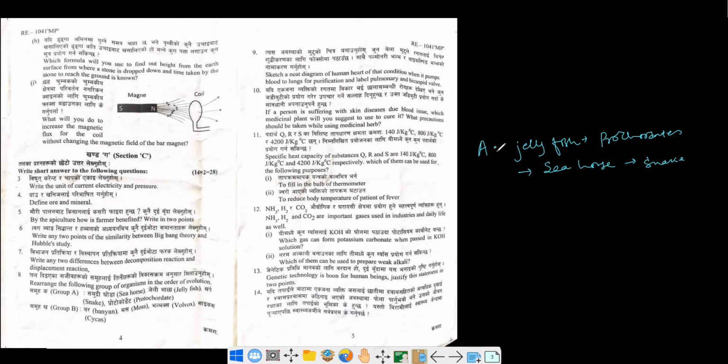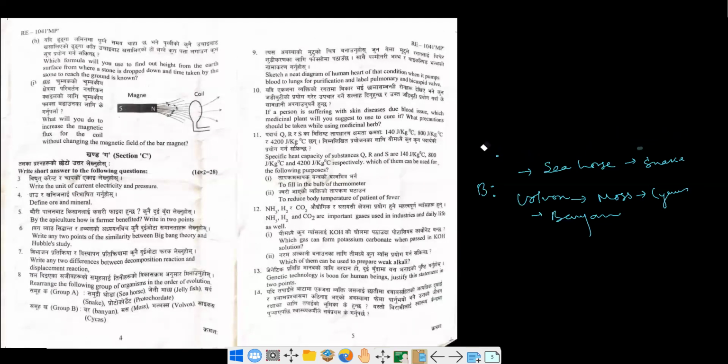And in terms of B, we have to just look at the organism. So Volvox is algae, which is less developed. Volvox, and then comes moss. This is bryophyte, and then comes cycas. This is gymnosperm, and then finally banyan. This banyan is a dicot, so angiosperm. This is how we can arrange from less developed organism to more developed organism.